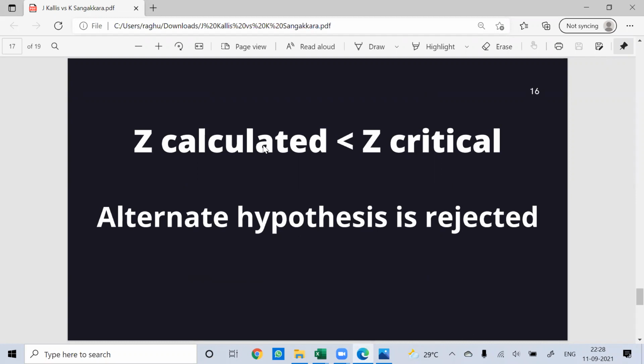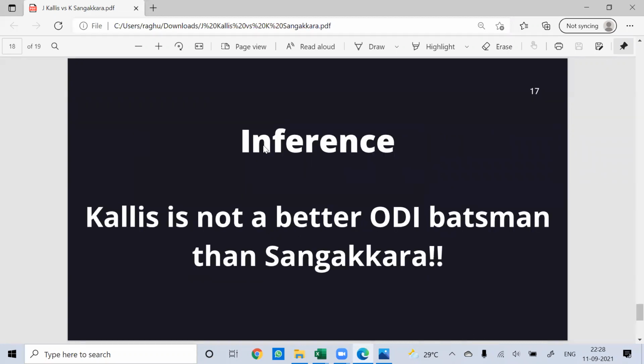Because it is a right tail test. How do you say it in a statement? Kallis is not a better ODI batsman than Sangakkara. You won't say Sangakkara is a better ODI batsman. You would ideally say Kallis is not a better ODI batsman because you reject a hypothesis. You never accept it. You either reject your null hypothesis or you reject your alternate hypothesis.